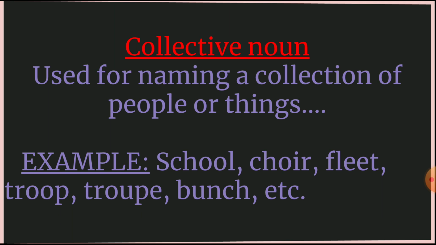We use school as a collective noun for fish. We don't call fish fishes in plural. So we just name it a school of fish, a choir of singers.